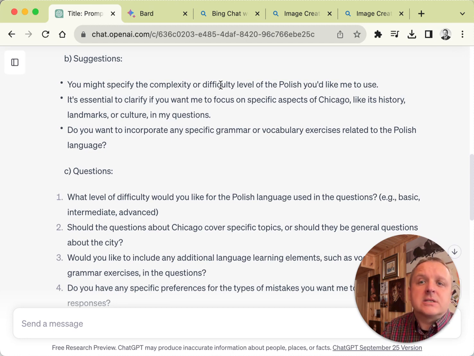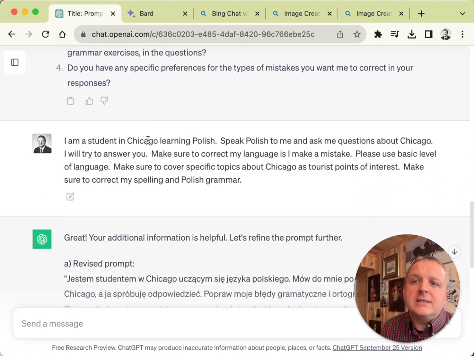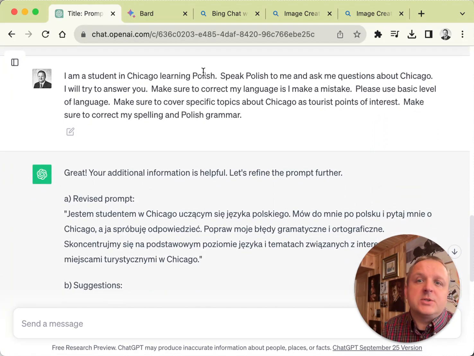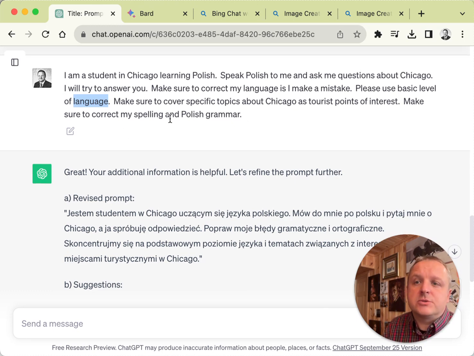Now, we could ask, well, what are my options? Give me examples of these grammar exercises and vocabulary exercises. So doors are open for generative AI to clarify any of this for us. And so I added to the prompt: I'm a student. Please use basic level of the language. Make sure to cover specific topics about Chicago as a tourist point of interest. Make sure to correct my spelling and Polish grammar.